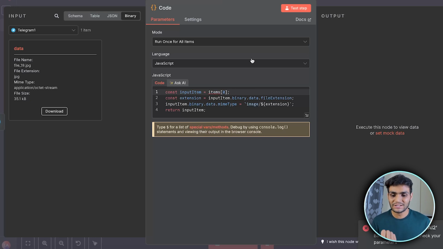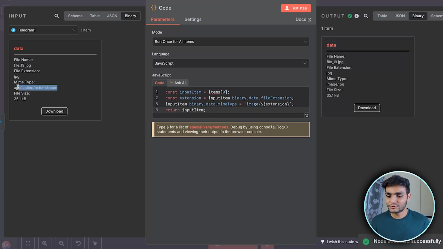So let's do the test step. As you can see, earlier it was application octet stream. Now it's converted to image JPEG, which OpenAI accepts. So it is working properly.